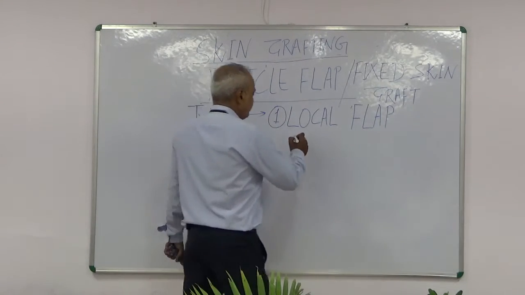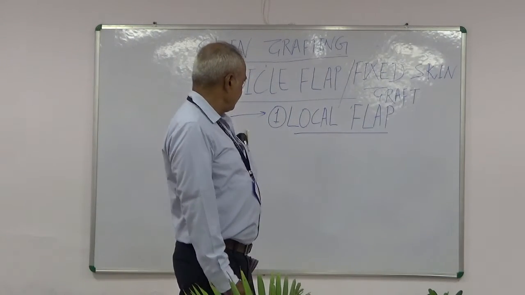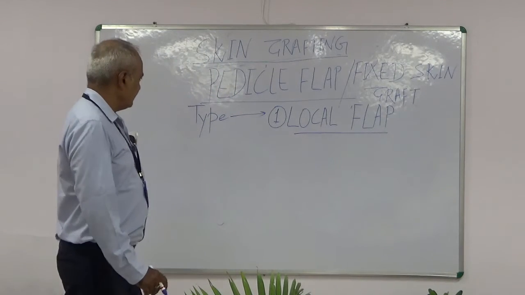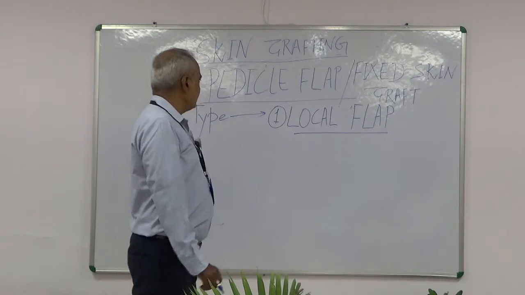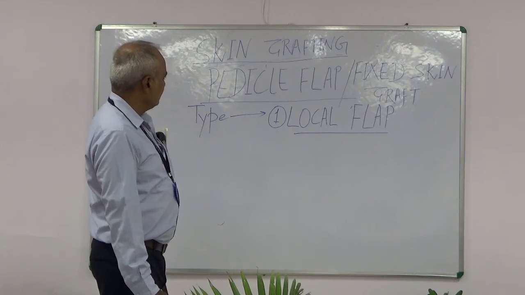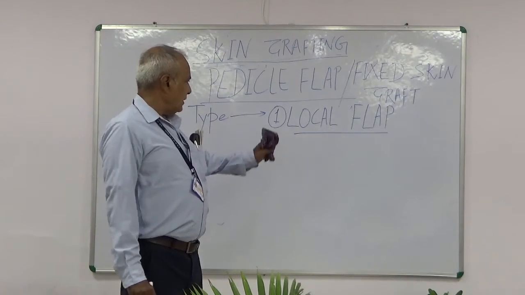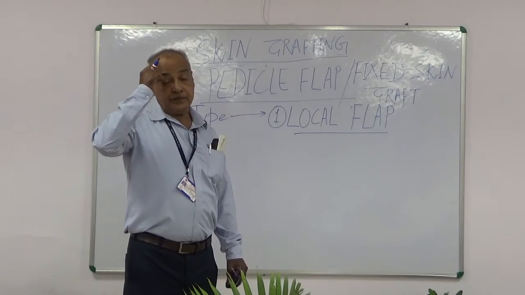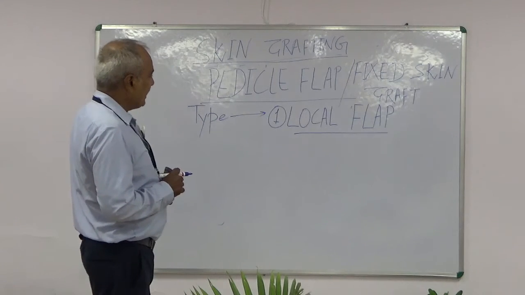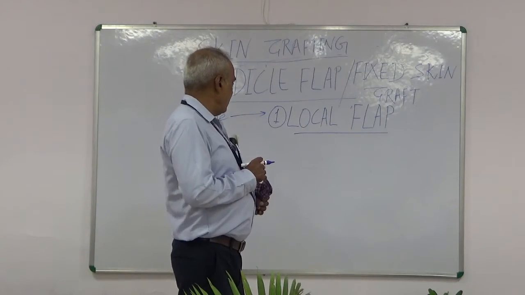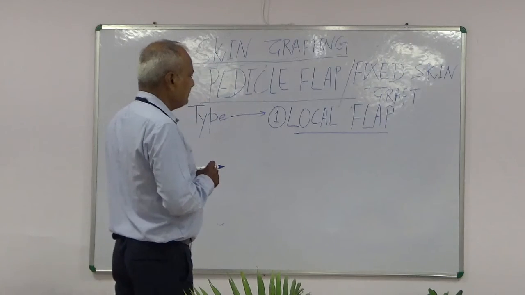In local flap, what is done? Tissue adjacent to the defect is mobilized and placed over the defect locally.